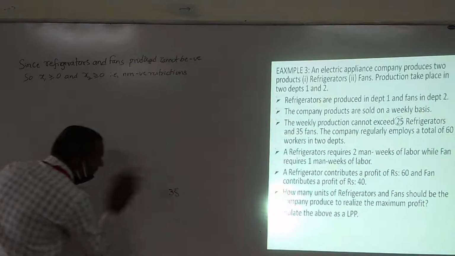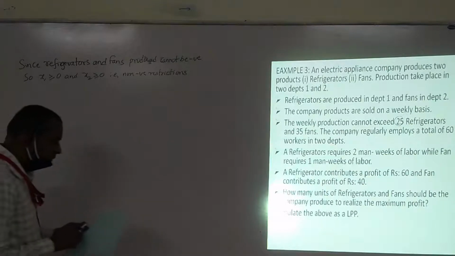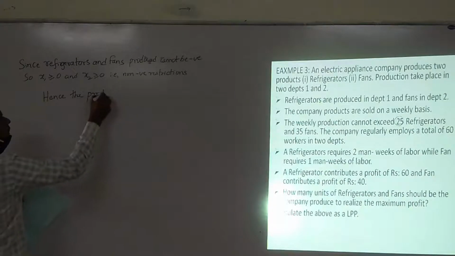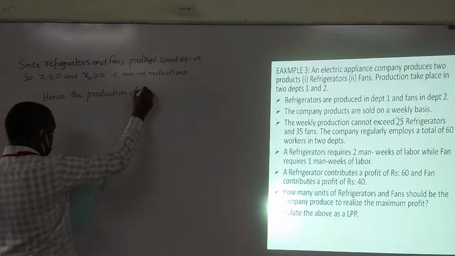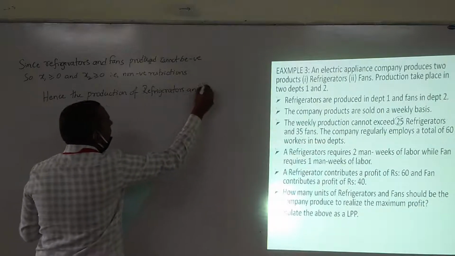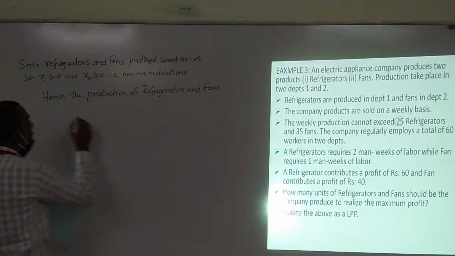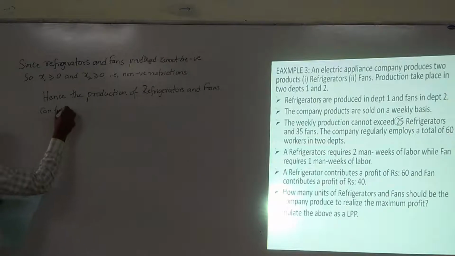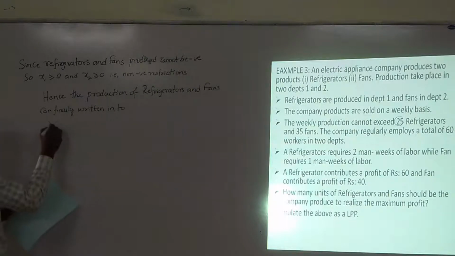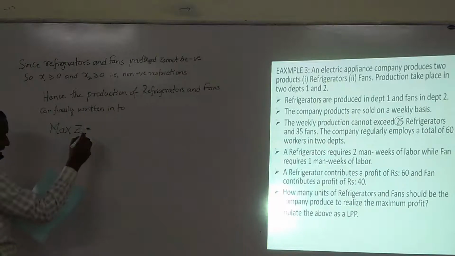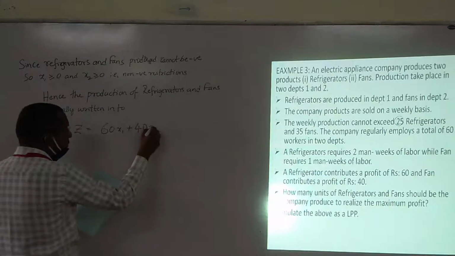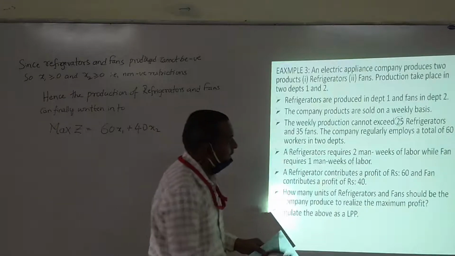Hence, the production of refrigerators and fans can finally be written as: max z is equal to the objective function 60x1 plus 40x2. This is the profit.